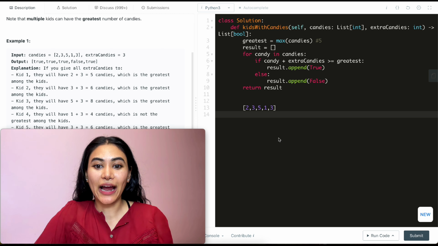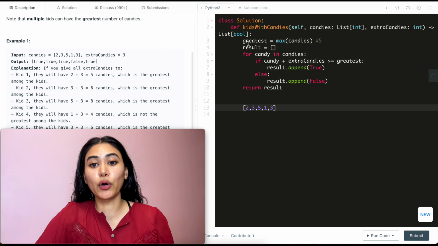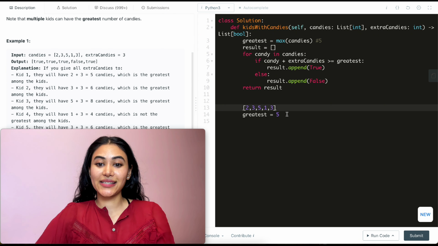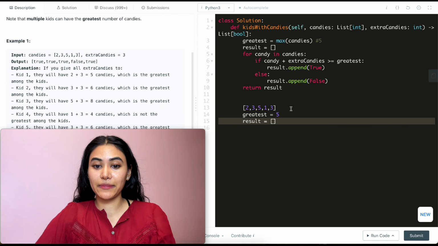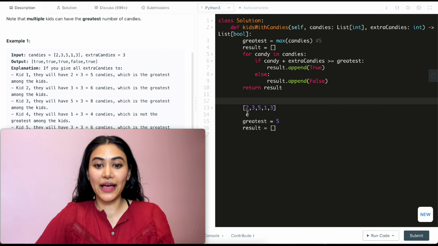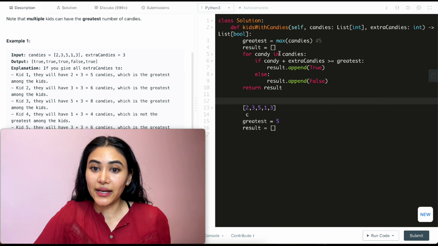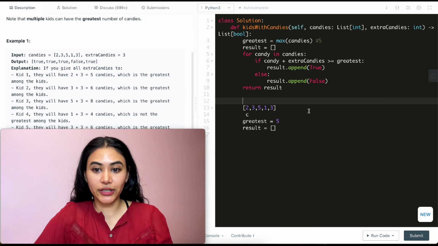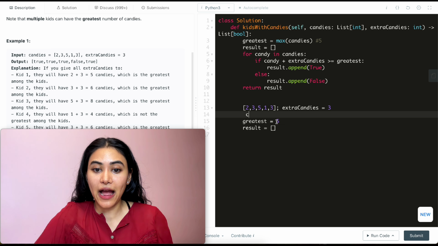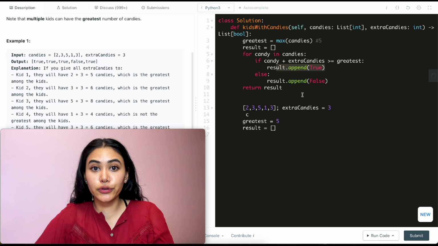Okay, continuing with our example from number 1, this is our input, and we established our greatest is going to be 5. It's the max of all the candies we have so far. So greatest is 5, and we initialize the result to be empty. And now we're going to loop through for all the candies in candies. So we start off at this index right over here, candy being 2. Now, 2 plus the extra candies that we have, so what was extraCandies? That was 3. Is that greater than or equal to 5? So 2 plus 3 is 5. It's greater than or equal to 5. So we're appending true to result.